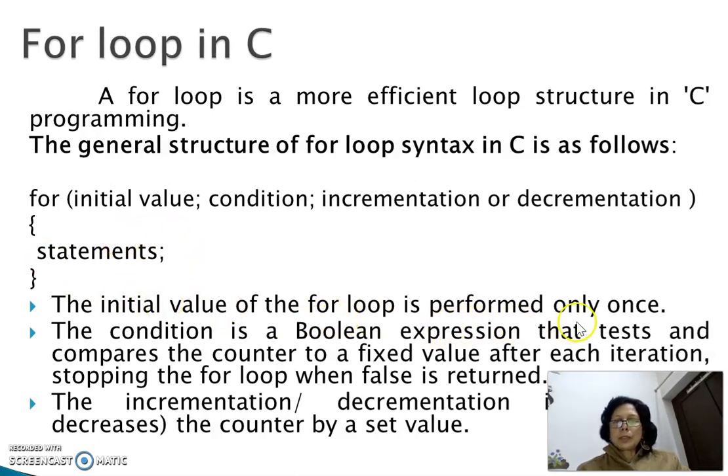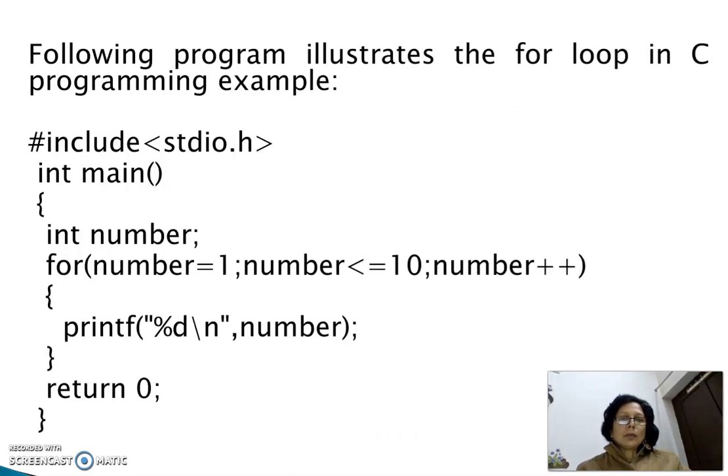The initial value in a for loop is executed only once. The condition is a Boolean expression that tests and compares the counter to a fixed value after each iteration, stopping the for loop when false is returned. Incrementation or decrementation increases or decreases the counter by a set value. The following program illustrates the for loop in C programming.